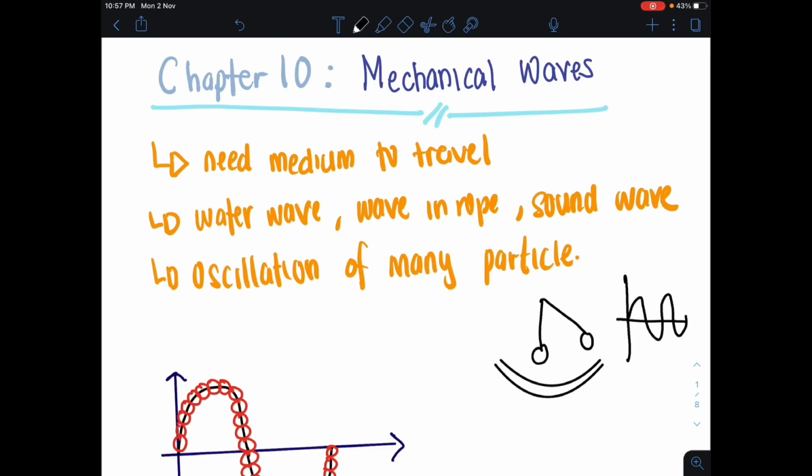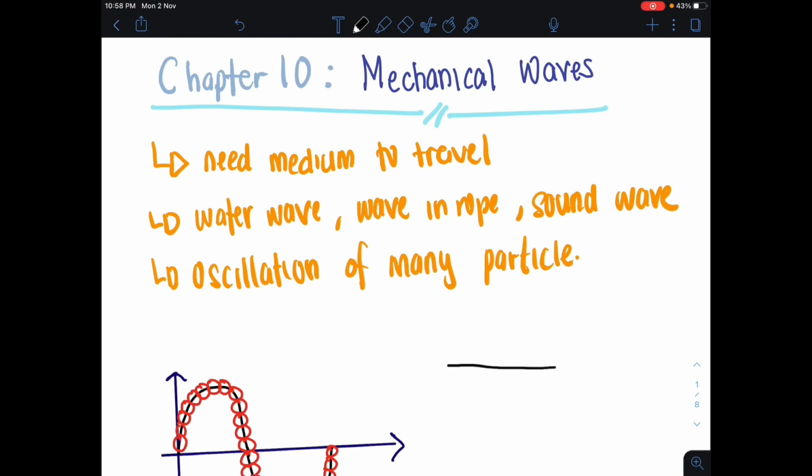Okay, kita akan dapat wave juga. Cuma, apa dekat sini adalah, you have one particle, iaitu your pendulum is the only particle that is moving and making that oscillation. So, wave yang kita dapat dekat sini adalah due to that one particle which is your pendulum. However, bila kita tengok chapter 10 ini, mechanical wave, tak kira lah water wave ke, wave in a rope ke, ataupun sound wave itself, the oscillation that produce the wave dekat sini adalah due to many particles. Maksudnya kita ada banyak sangat particles, dan semua particles yang wujud dalam medium itu akan menyebabkan the production of the wave.